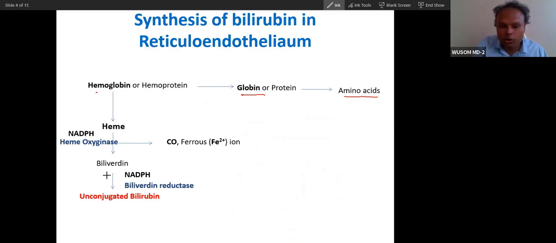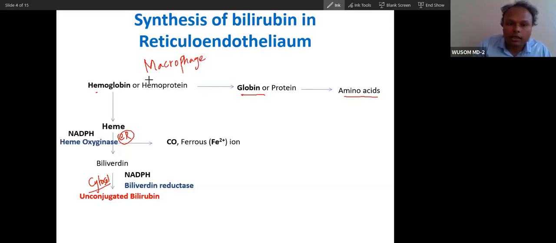As we saw the two-step process in the pentose phosphate pathway, here also you can see a two-stage process. The first stage occurs in the endoplasmic reticulum, and this occurs in the cytosol of the macrophage.